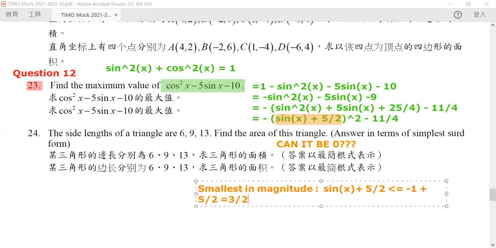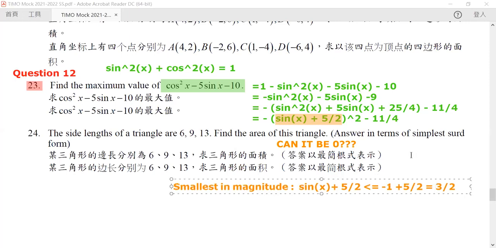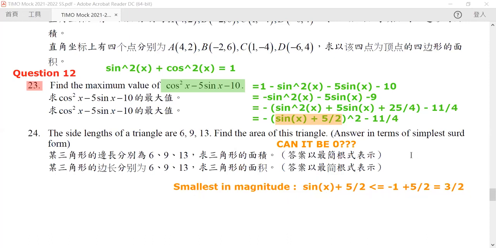So the smallest value that it can achieve is actually 2 over 3, not 0. Other than that, when you have another value of sine other than -1, it will be bigger in magnitude. So after squaring, it will be a bigger number.